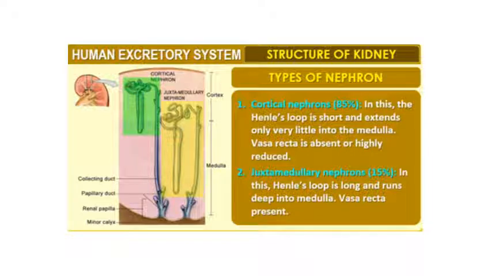So first is the cortical nephrons. They form about 85% of the structure. In this, the Henle's loop is short and it extends only very little into the medulla. Vasa recta is absent or highly reduced here. Then we have the juxtamedullary nephrons which form about 15% of the structure. So here the Henle's loop is long and it runs deep into the medulla, and here we see the presence of vasa recta.